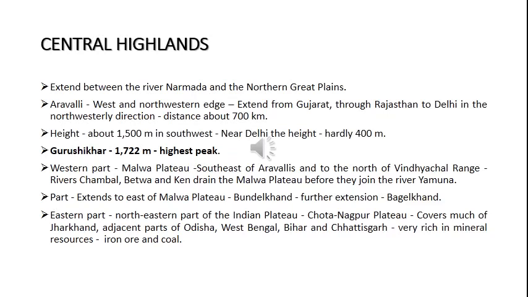The central highland lies between the Narmada and the northern Great Plains. The west and northwestern part was occupied by the Aravallis. To the east of the Aravallis was the Malwa Plateau. Then to the east of the Malwa Plateau was Bandalkhand, and Bandalkhand's further extension was Bagalkhand. Farther east you can find the Chota Nagpur Plateau. Just remember the order: Aravalli Range, Malwa Plateau, Bandalkhand, Bagalkhand, then Chota Nagpur Plateau. These are the plateaus found in the central highland.